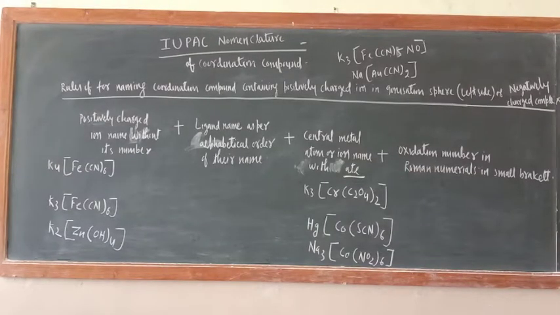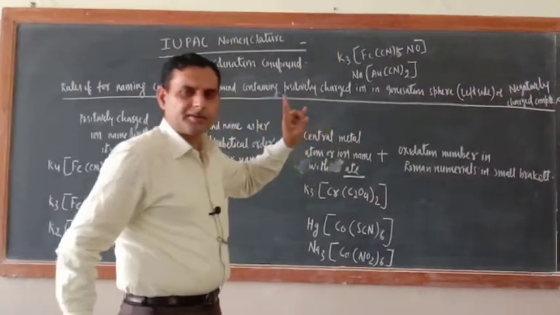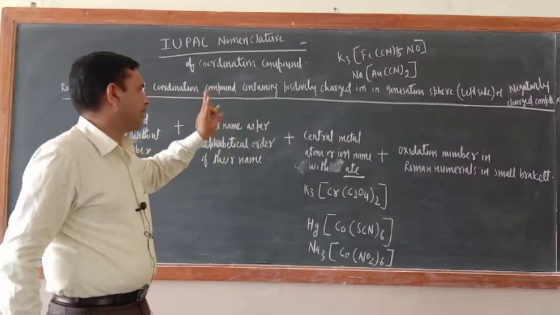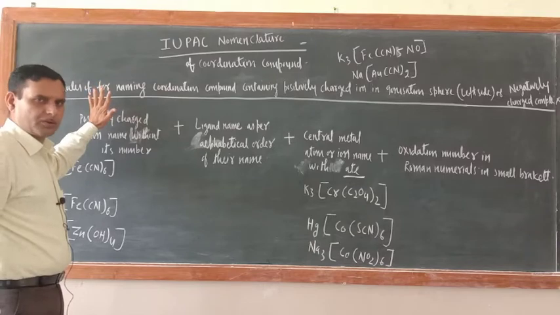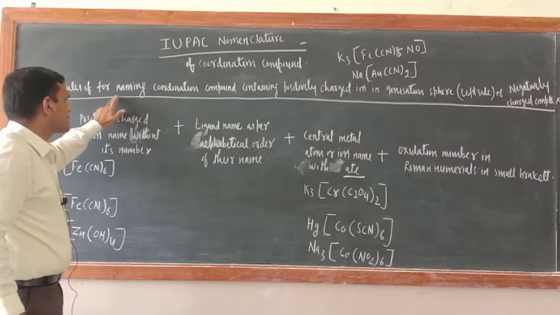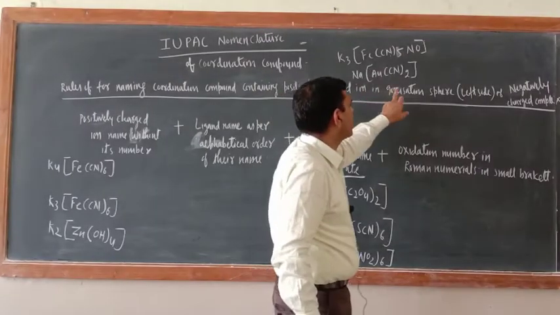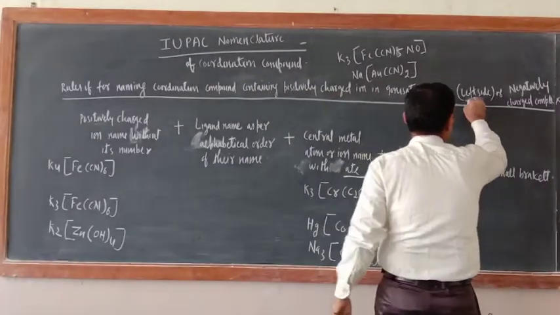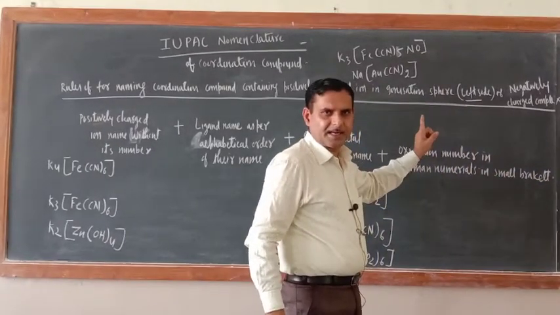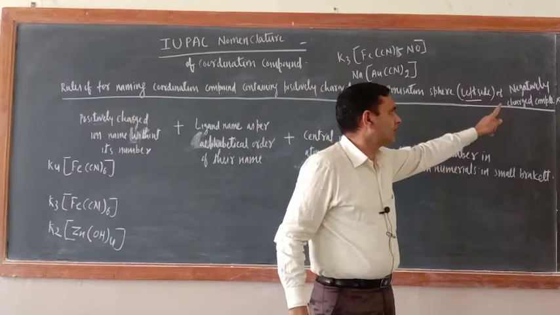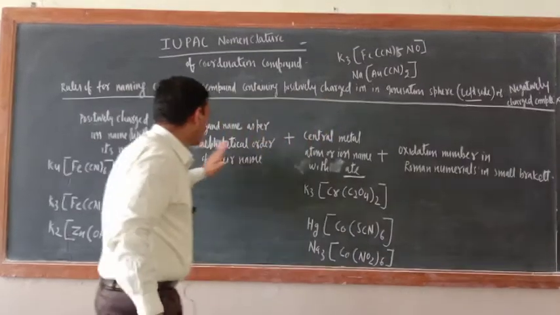So whatever rules I taught you, now those rules are related with two types of coordination compound. So now I am writing in the short form, means basic rules are those only. Now rules for naming coordination compound containing positively charged ion in ionization sphere, means left side. So if ions are present in the ionization sphere on the left hand side, what kind of coordination entity would be there? Negatively charged complex. So for them what is the rule?